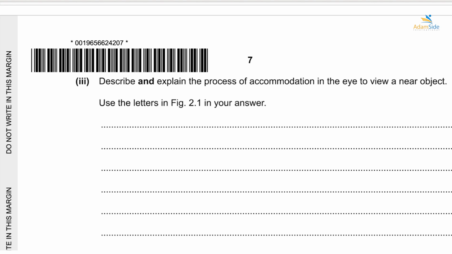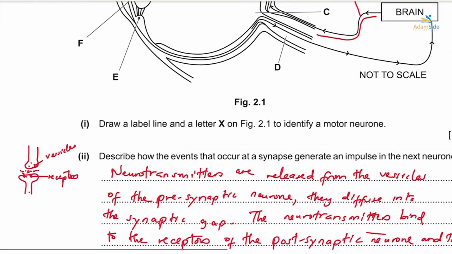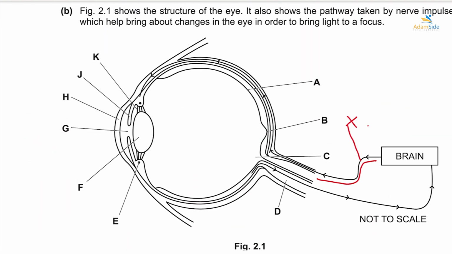When viewing a distant object, the lens is made to become thin. How is it going to become thin? The suspensor ligaments over here, the ones labeled K, and the ones labeled E are the ciliary muscles. So when we are viewing a distant object, the suspensor ligaments usually contract or tighten. When they tighten, the lens becomes thin. Hence, the eye is able to view an object from a distance.